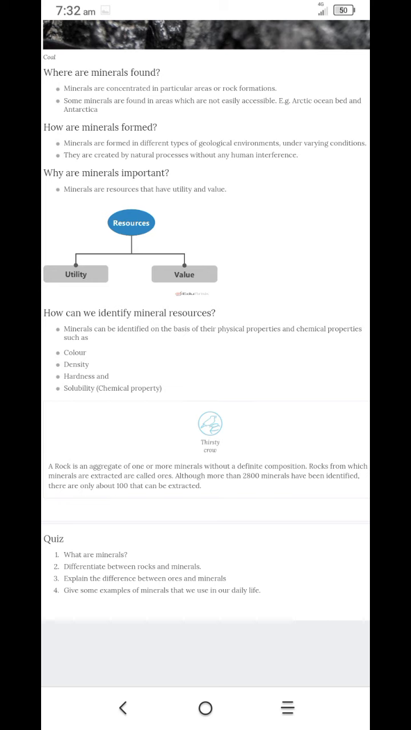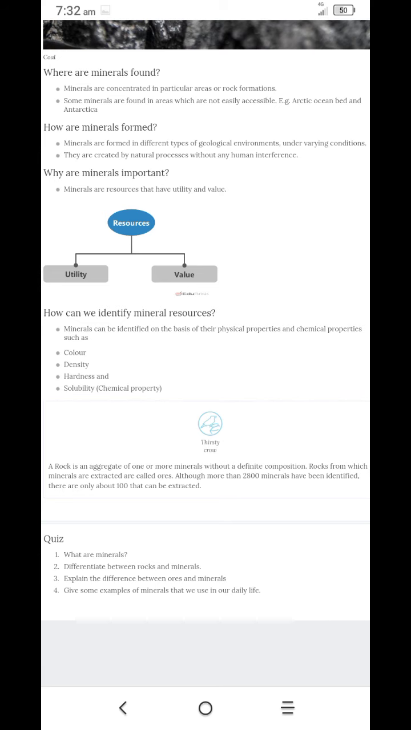How are minerals formed? Minerals are formed in different types of geological environments under varying conditions. They are created by natural processes without any human interference. Why are minerals important? Minerals are resources that have utility, meaning usability, and value, or worth. What is a resource? Anything that satisfies human need is called a resource. These minerals have utility and value.